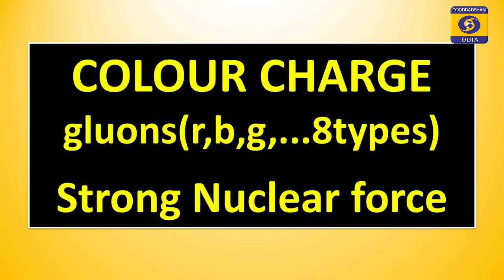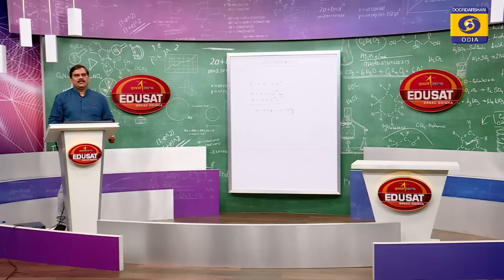And the last one is color charge. Color charge gives strong nuclear force. It is mediated by gluons. There are 8 types of gluons existing in 8 colors and 3 main fundamental colors: red, blue and green. Gluons are very massive and therefore, the force is short range. It exists within the nucleus.